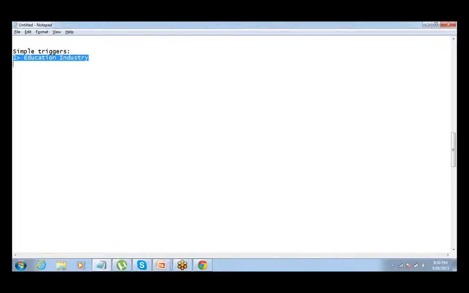All right, so what I want to do is I want the people who try to enter data into the Account object, and if the account record has Industry equals Education, that should throw an error, and that should say that we do not provide any more services to education industry clients. Got it? So this is what I want to do using a trigger.